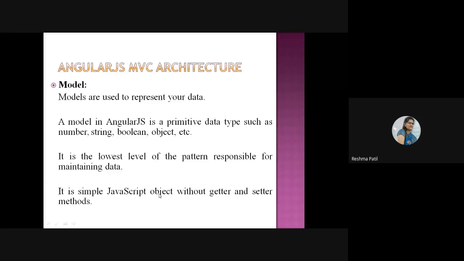It is a simple JavaScript object without getter and setter methods. Means here we are not going to get anything from this model or set anything to any variable. Here just declaration of variables is done. Whatever initialization is going to be done will be part of the view part, the next part. So here just data types are mentioned. It is going to represent your data. These are the data types or variables we are going to create, which are used to represent your data at view level. So it will just show primitive data types.